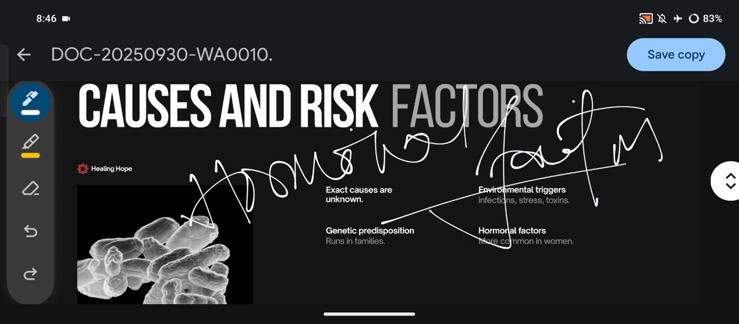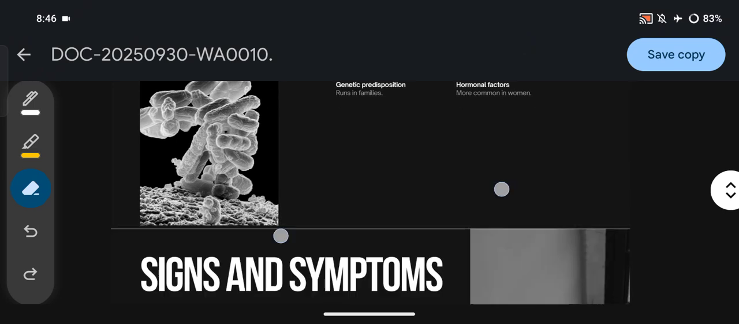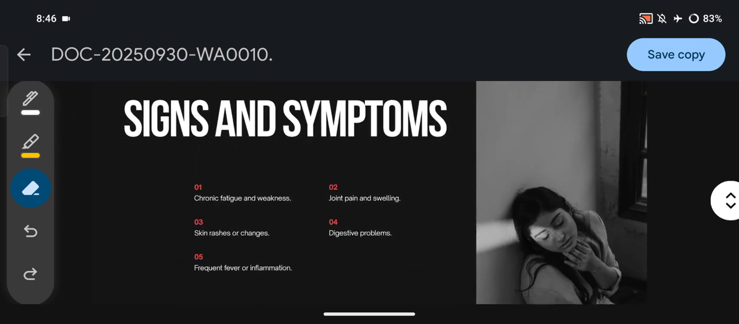What are the factors? That is mostly present in case of female. Then if we go to the next slide, that is sign and symptom. What are the main sign and symptom in case of autoimmune disease?